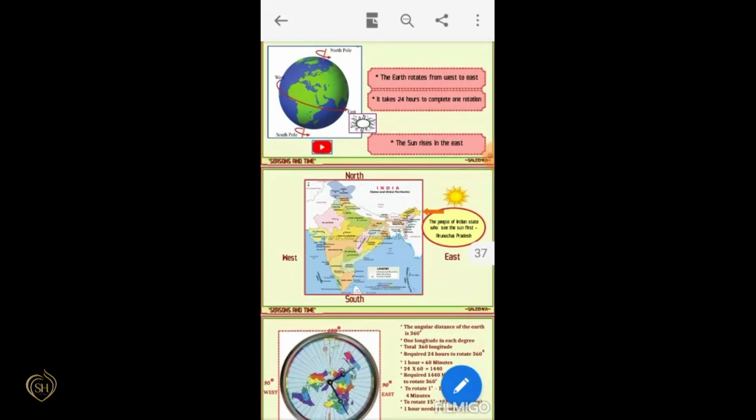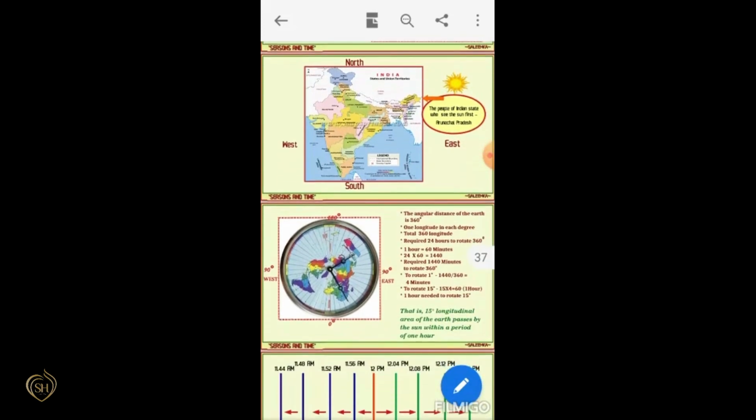The earth rotates from west to east. It takes 24 hours to complete one rotation. So the earth rotates from west to east, and the sun rises in the east. Can you say which state of India experiences the sunrise first? Yes, that is Arunachal Pradesh. And at last, Gujarat gets sunrise.